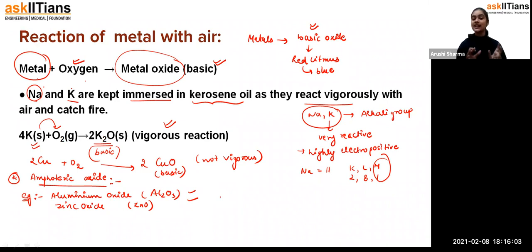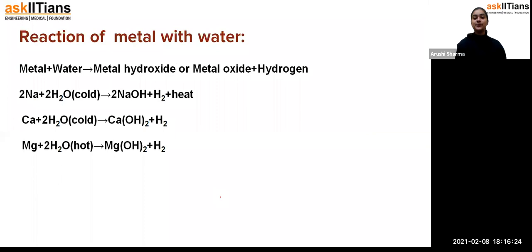Okay. So we have seen how metals react with air and form basic oxides. But we have one more type, the amphoteric oxides, which can react as both, because aluminium and zinc are both metals. So we get metal oxides, but they react as both basic as well as acidic. Now moving towards a different type of reaction: how metals react with water.